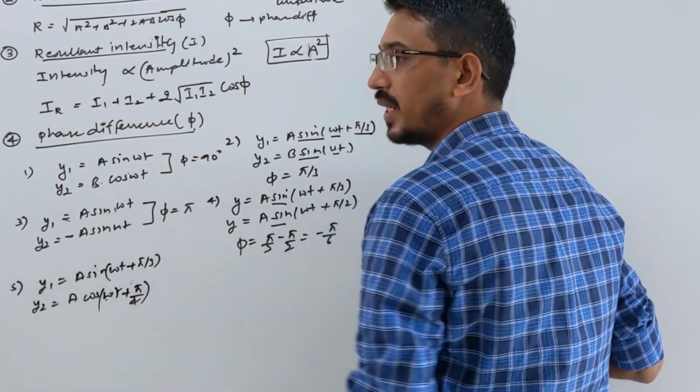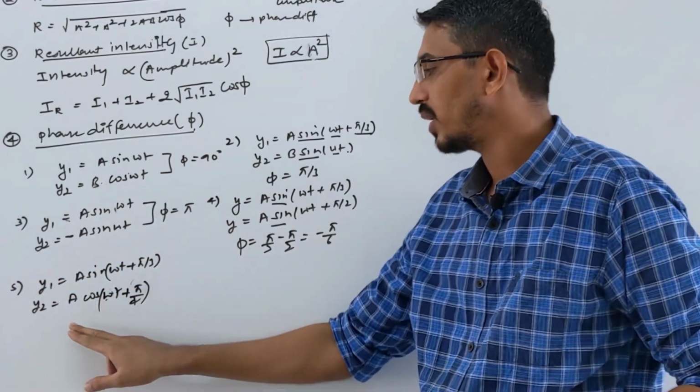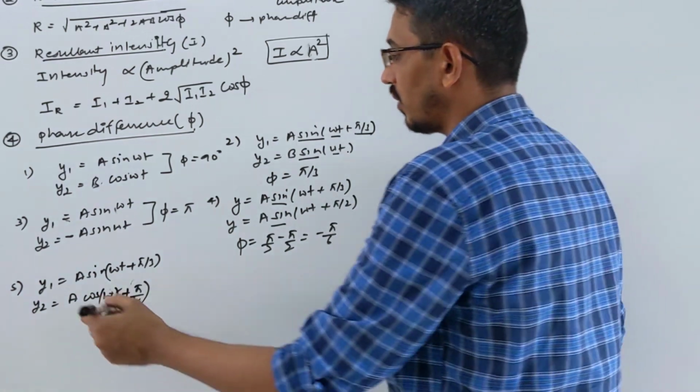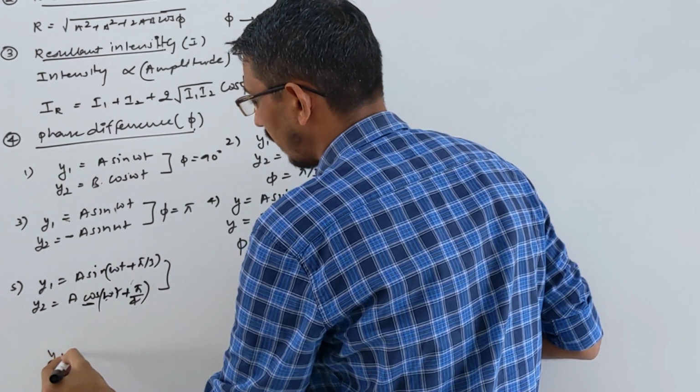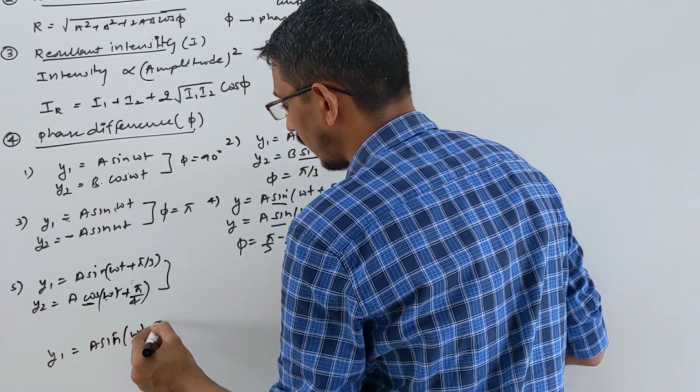Okay, yes. So look here, this is sine, this is cosine. First you have to make the outer symbol the same. Either both are sine or both are cosine. So any one you have to convert into the other, like cos you write in terms of sine, or sine write in terms of cos. Generally cos into sine you should write, that's easier. So how will you write these two waves? y1 you will keep the same, A sine omega t plus pi by 3.